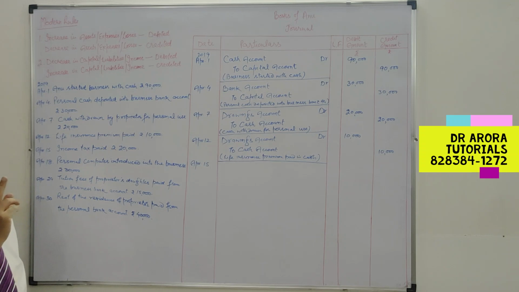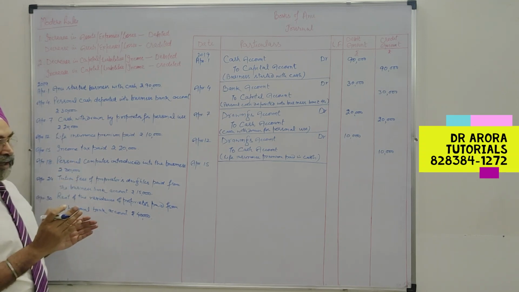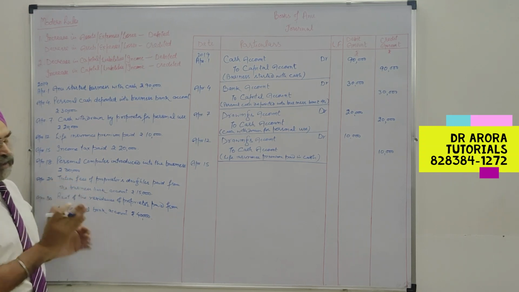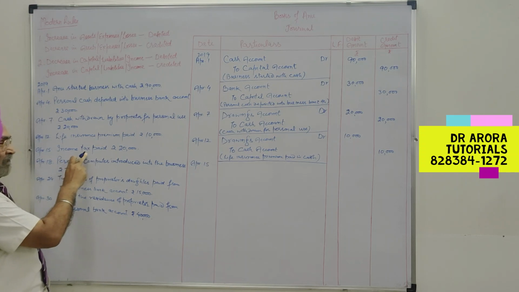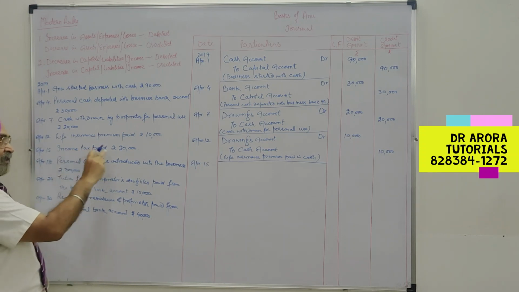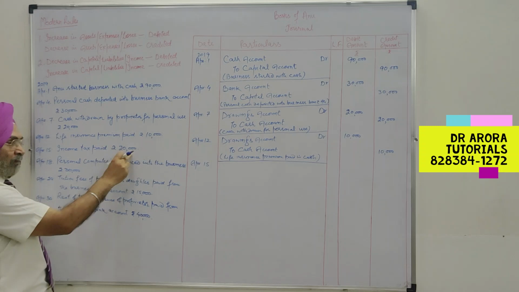Because in +1 we will be solving all the questions of a sole trader. Sole trader. No question of partnership, no question of companies even. Hence, income tax is on the income of the proprietor. Hence, it is a personal expense. So, personal expense of the proprietor met from the business.